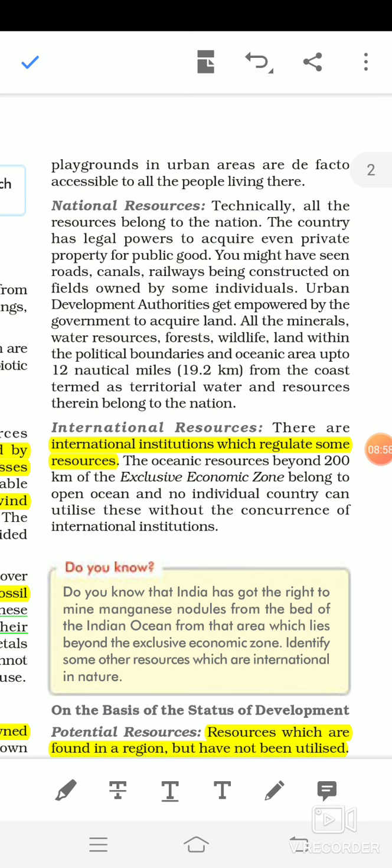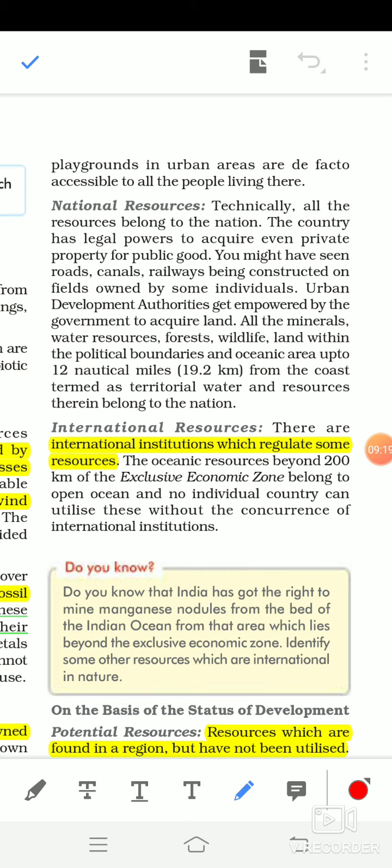Clear? The next thing is coming, international resource. International resource means some international institutions are there which are regulating these resources. So this is known as international resource. Now there is one concept that you need to understand. If you are seeing, this is India. Here the ocean is there, here the Arabian Sea, here the Bay of Bengal.